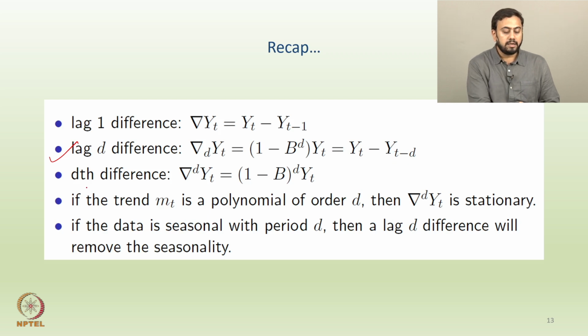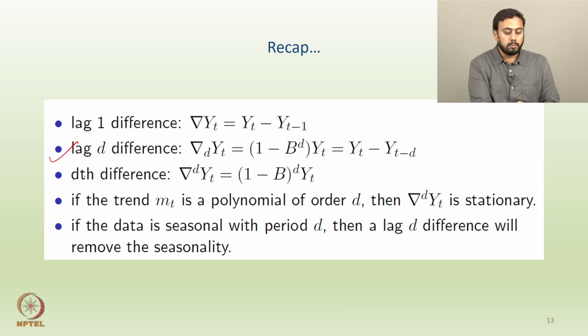The other kind of differencing is the Dth difference. Let's say you have a strong trend which is not linear, but quadratic, or has some higher power, say cubic, and so on. Then there might be a requirement of differencing it that many times. In the last lecture, we took up an example where if you have a quadratic trend, the amount of differencing required is twice, and after you difference twice, we can get a stationary model.